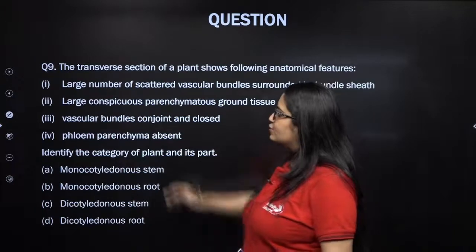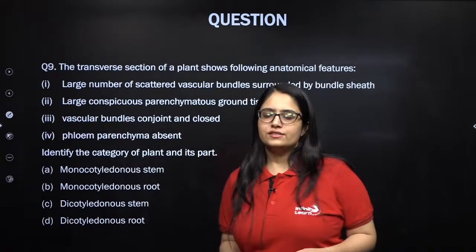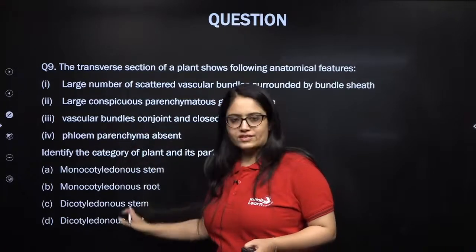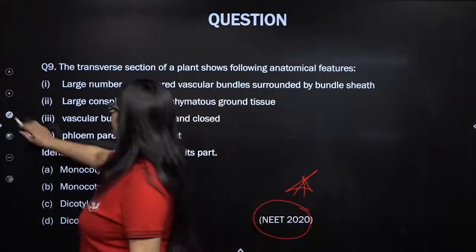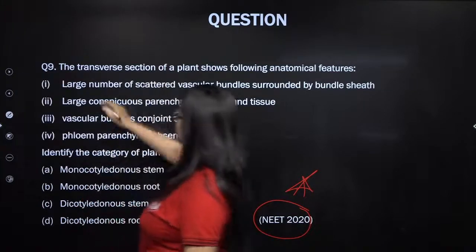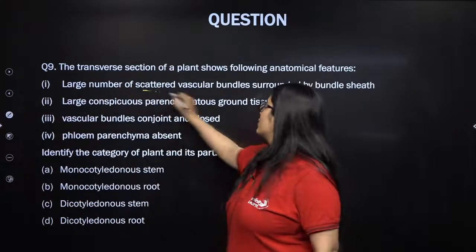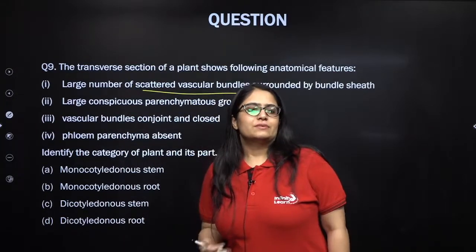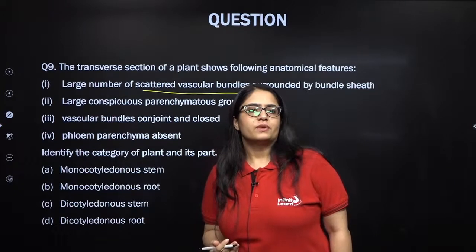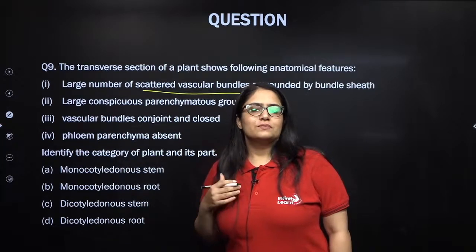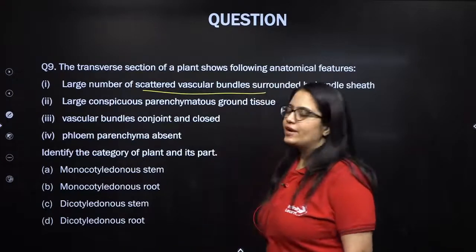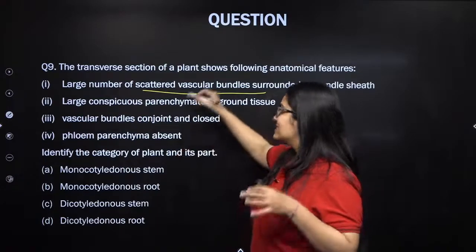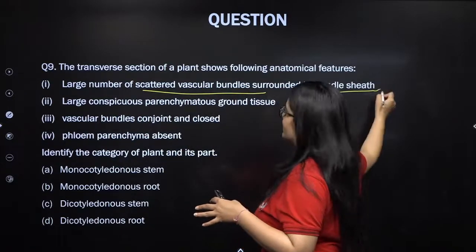I want everybody to read all the four statements and try to identify whether these four characteristics are of monocot stem, monocot root, dicot stem or dicot root. Come on, everybody. So, large number of scattered vascular bundles. I think the first statement itself is enough. Thank you Savita, Fauzan, Ariman. I guess the first statement itself is enough to give an idea which kind of structure this is. Large number of scattered vascular bundles surrounded by bundle sheath.